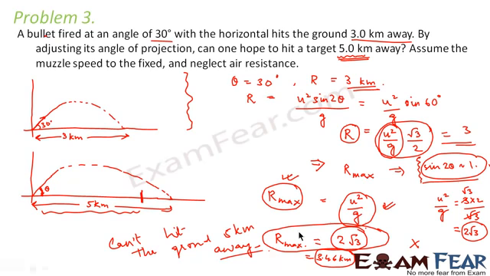Fine. So what is the concept that we used here? We just used the concept of the maximum range that the projectile can travel. For maximum range, sine 2 theta has to be 1. So maximum range would be u square by g. Now giving the data of 3 kilometers, we found out the value of u square by g, which we found as 2 root 3. So since the maximum range which we calculated is less than 5 kilometers, therefore it cannot hit the target 5 kilometers away.